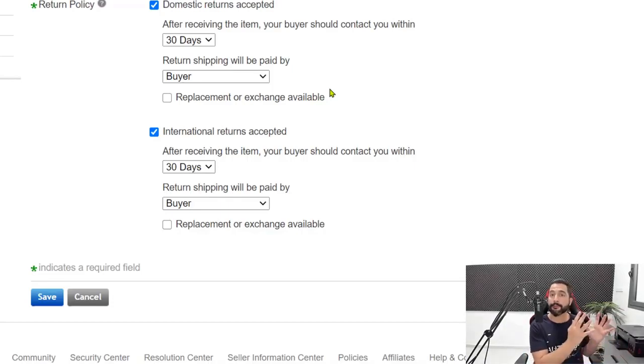They'll probably ask for photos of proof. We're gonna have to get them from our buyer, send them to AliExpress, and maybe we'll succeed in getting a free return, and then we can roll that free return to the buyer or keep that for our own profits. But either way, there is some work to be done here when it comes to returning merchandise to China. So keep that in mind, but also remember that returns and refunds take up maybe 1% or less of our total business. So it's not something that we're going to have to deal with a lot.